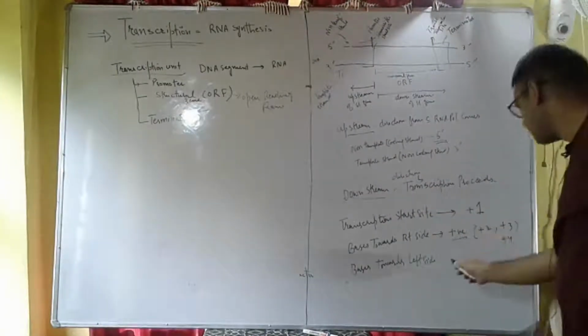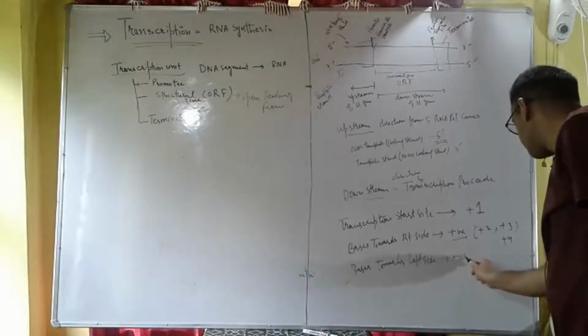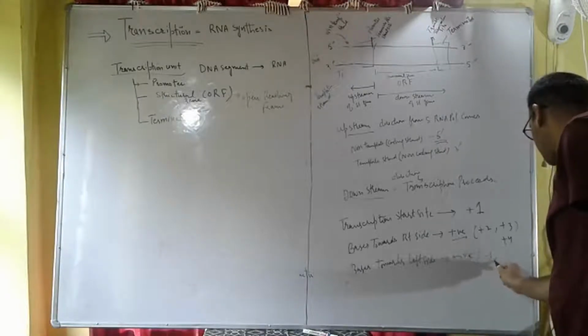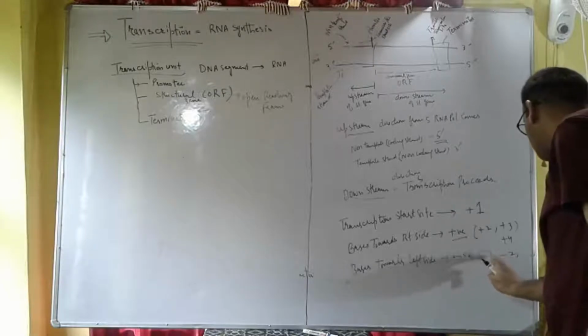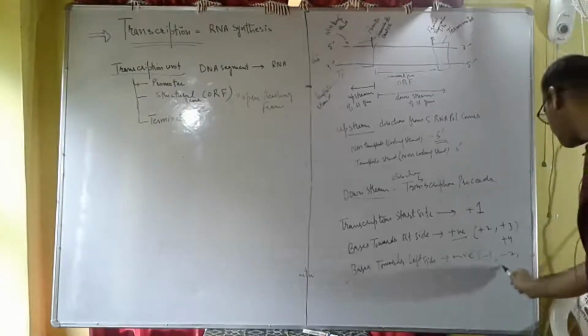That means it would be like this: -1, -2, -3.